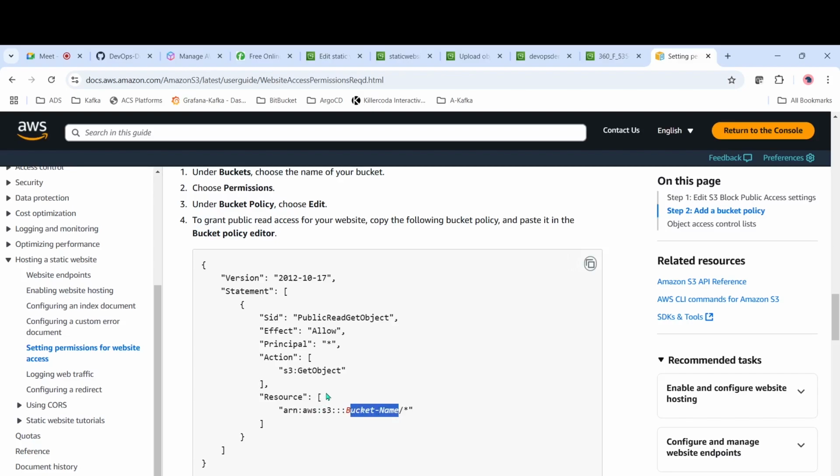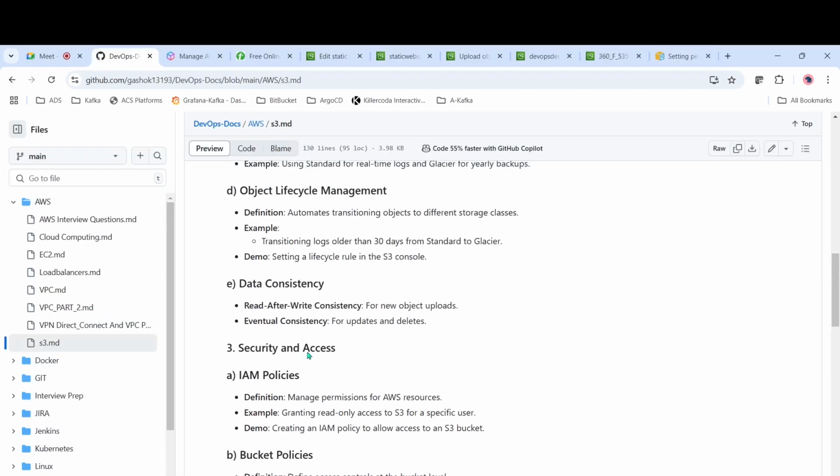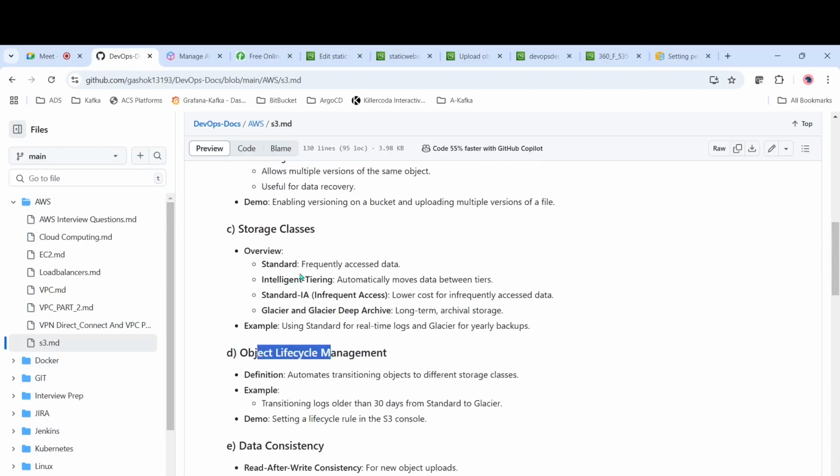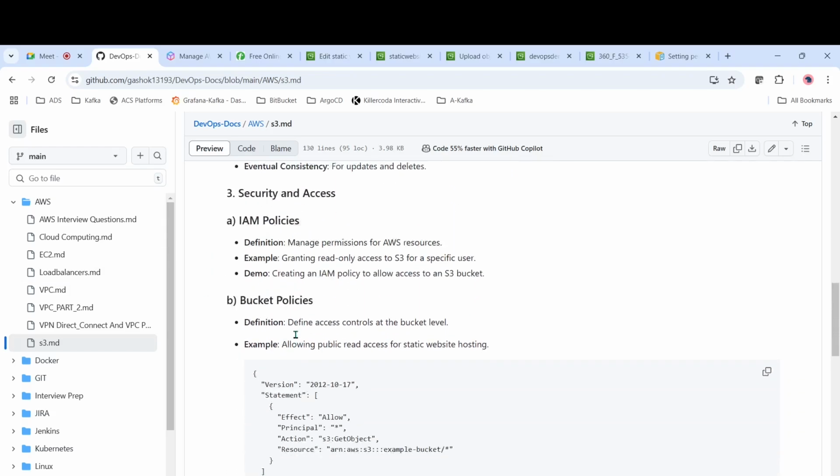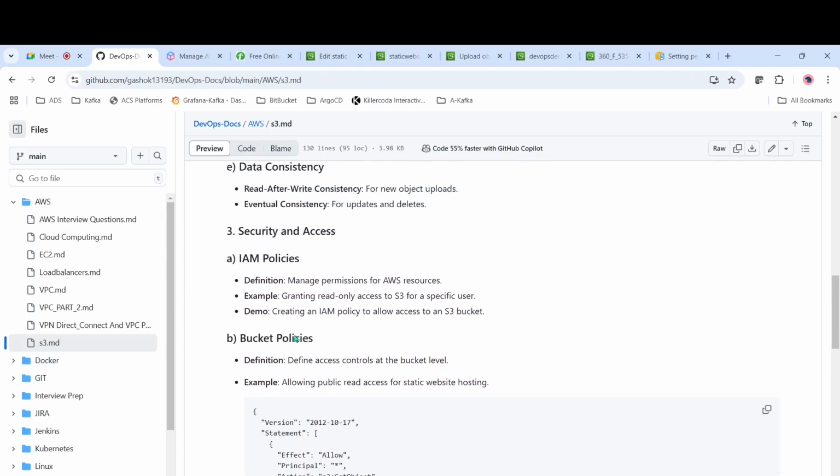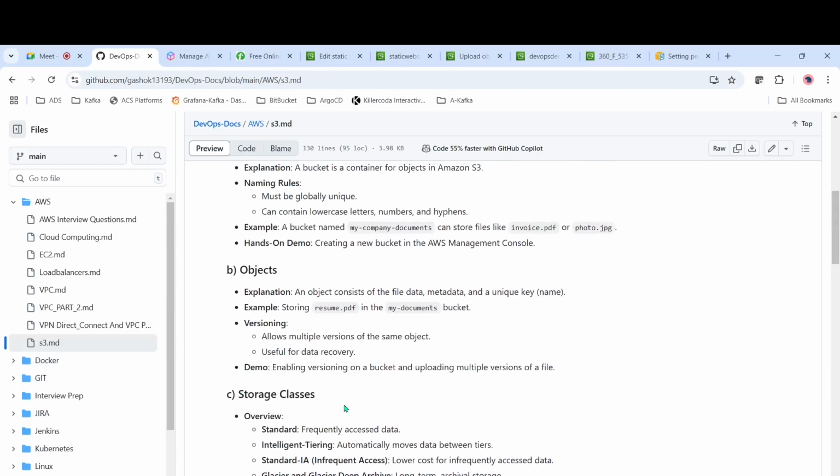Okay, this is what S3 does, guys. Different options are available. The main things are pre-signed URLs, versioning, hosting a static website, and lifecycle object management of storage classes. These are the important concepts. They may ask you in interviews regarding these pre-signed URLs and storage classes.